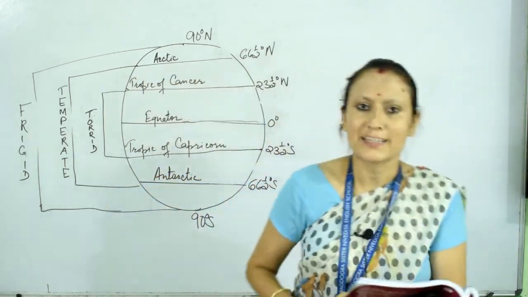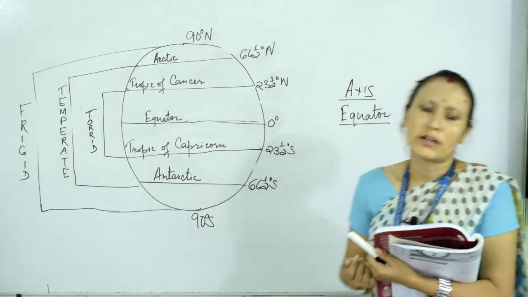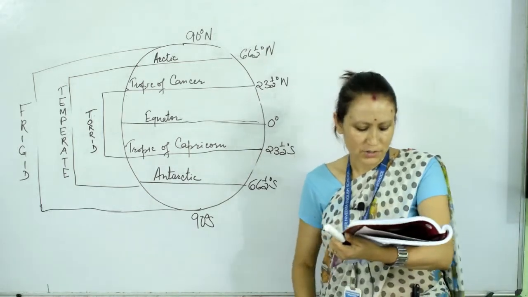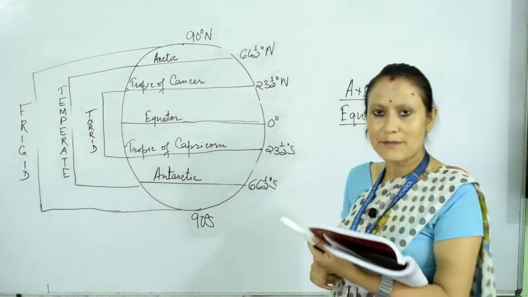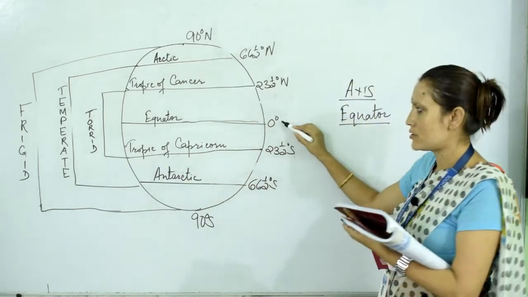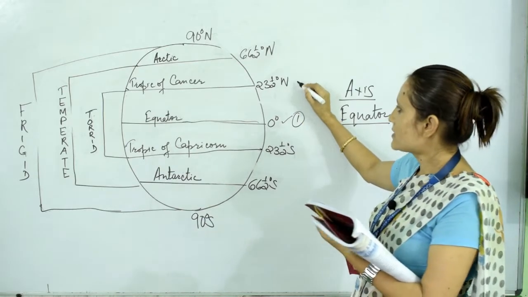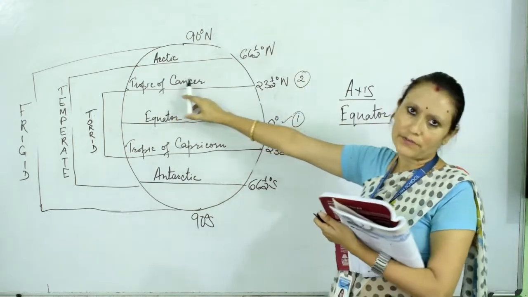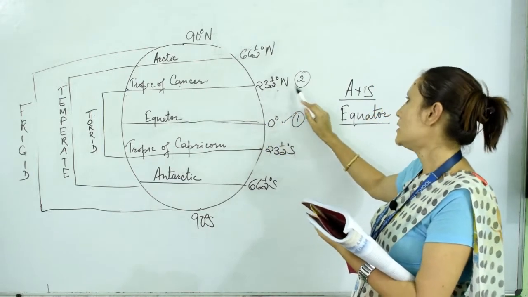Next topic is latitude. As I told you just now, latitudes are parallel lines drawn on a map. They run parallel in the east-west directions. So these are the latitudes, and there are some important latitudes. Equator, 0 degree latitude, is number 1. Next one is 23.5 degrees north latitude, that is called the Tropic of Cancer.